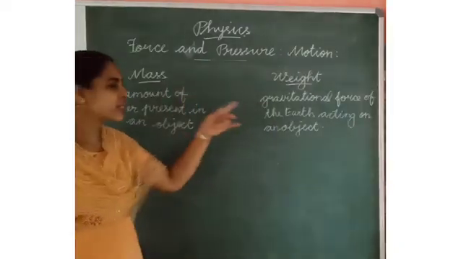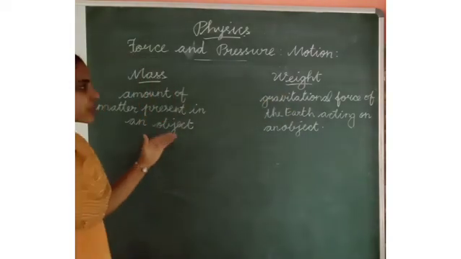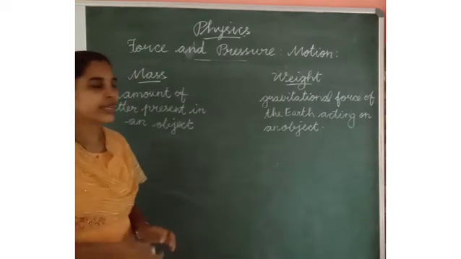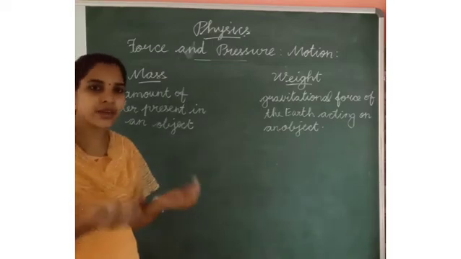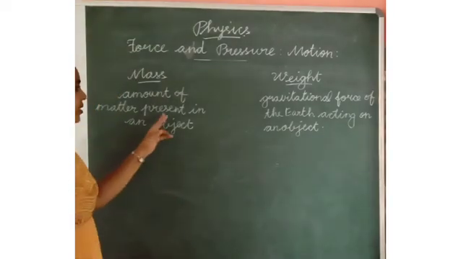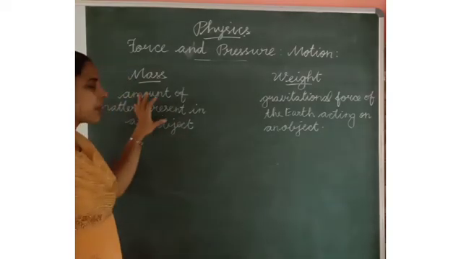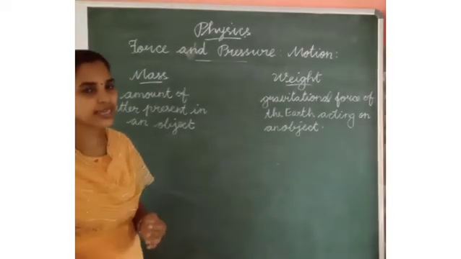Now, the difference between mass and weight. We have already learned about mass. It is the amount of matter present in an object. This mass is measured by beam balance or physical balance.